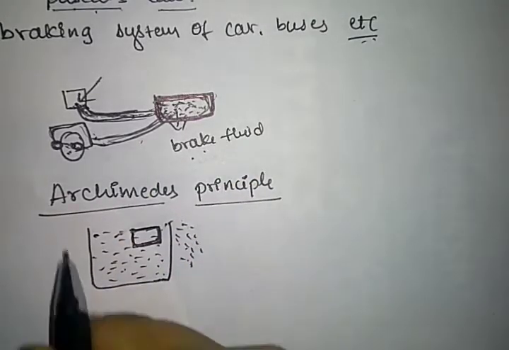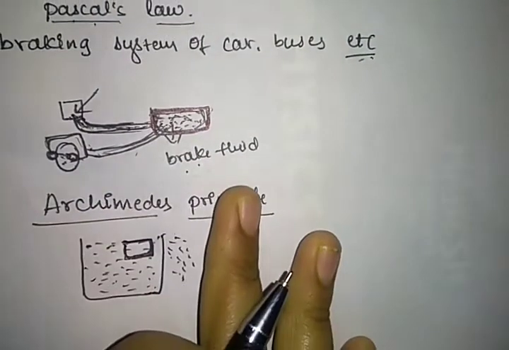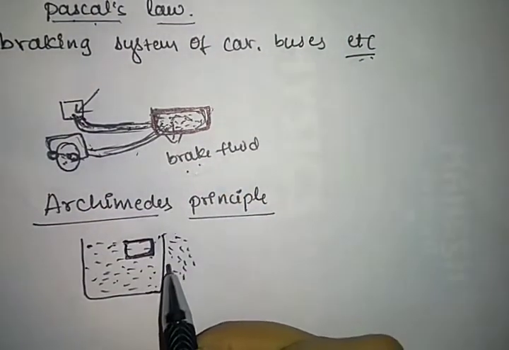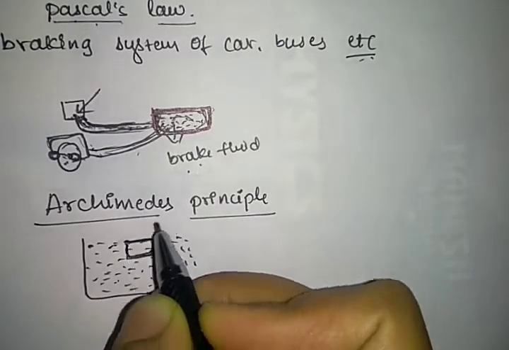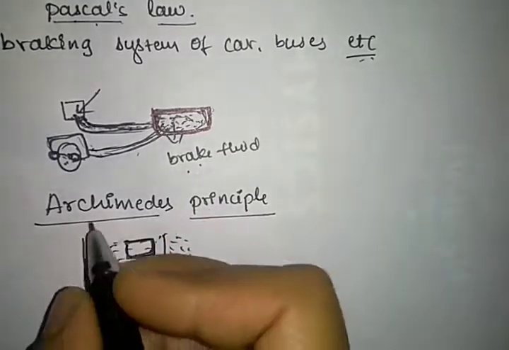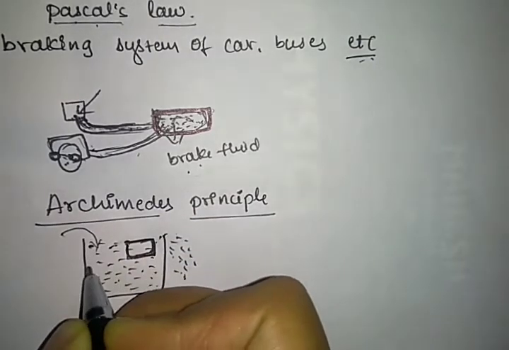See, if a body is placed in a fluid, what happens? Here anything we place, what happens?